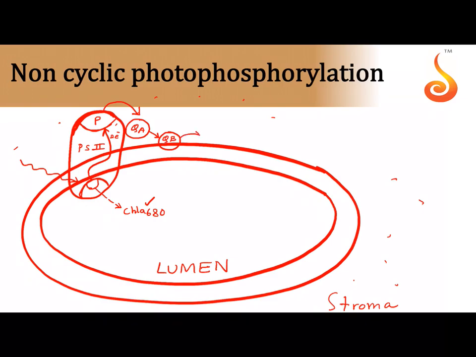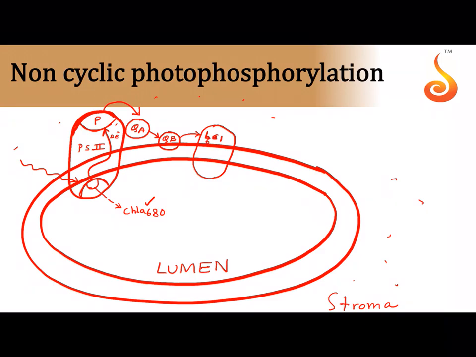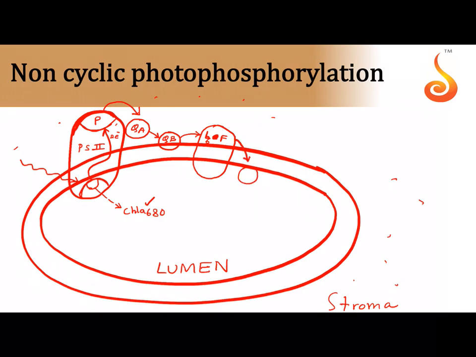The plastoquinone B will pass it on into another complex that is called cytochrome B6 and F complex, which will pass it on to a mobile electron carrier called plastocyanin, which will carry the electrons to another photosystem which has a light harvesting complex with chlorophyll A 700 sitting inside. Now what is this chlorophyll A 700 containing photosystem?